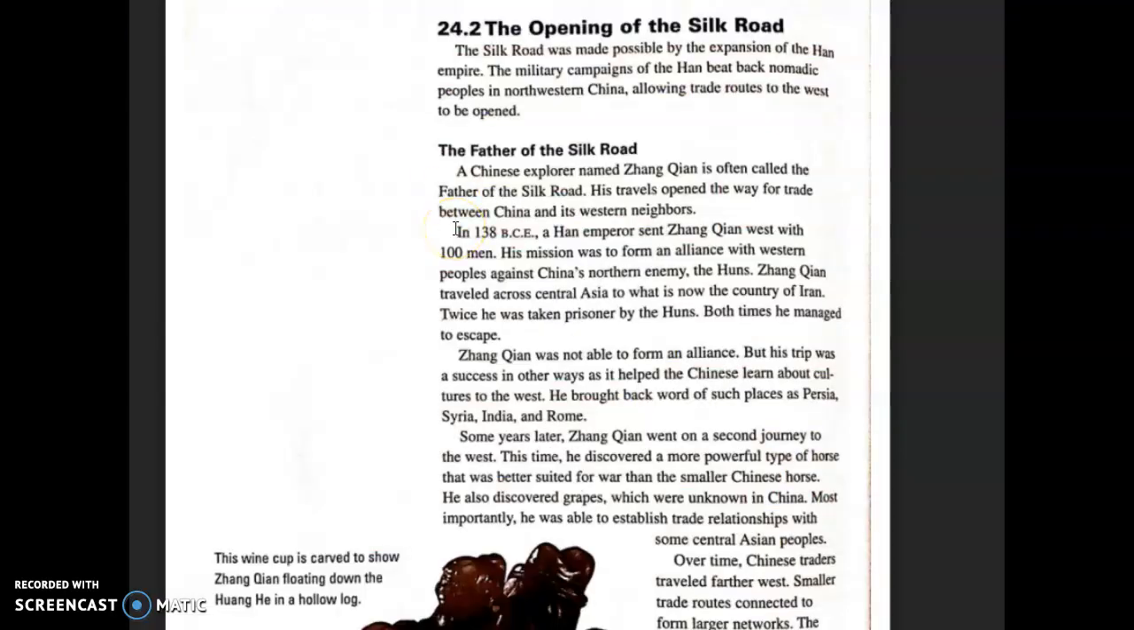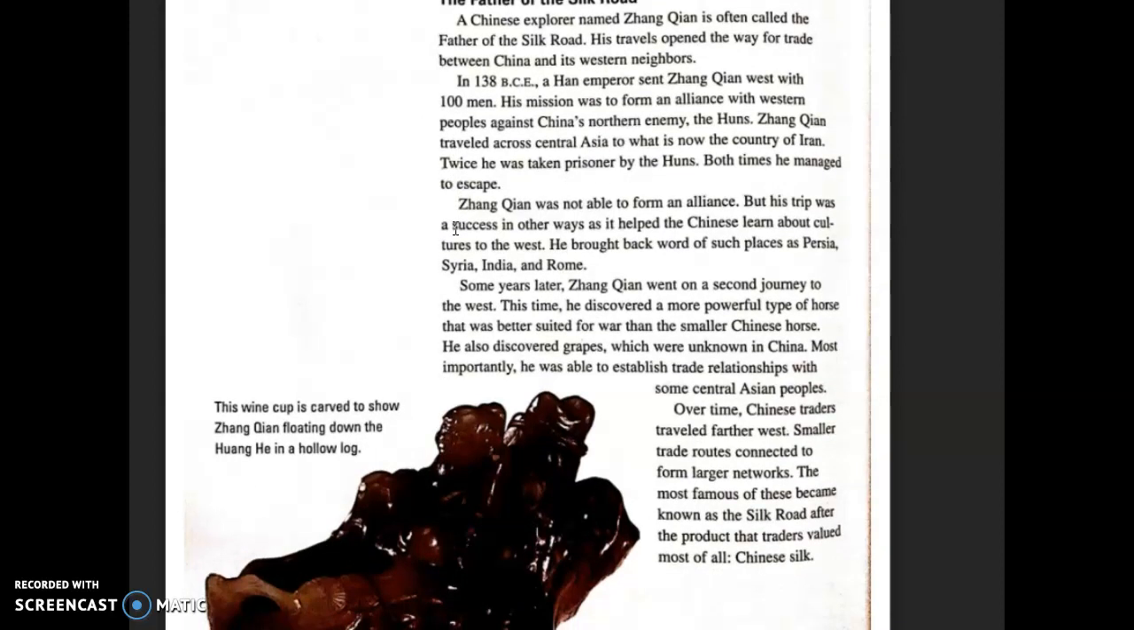The opening of the Silk Road. The Silk Road was made possible by the expansion of the Han Empire. The military campaigns of the Han beat back nomadic peoples in northwestern China, allowing trade routes to the west to be opened. The father of the Silk Road. A Chinese explorer named Zhang Qian is often called the father of the Silk Road. His travels opened the way for trade between China and its western neighbors.